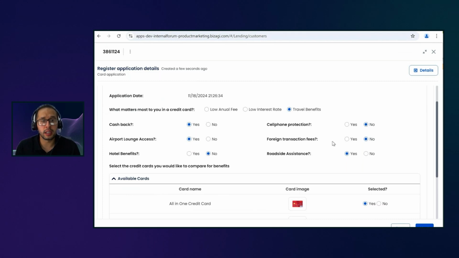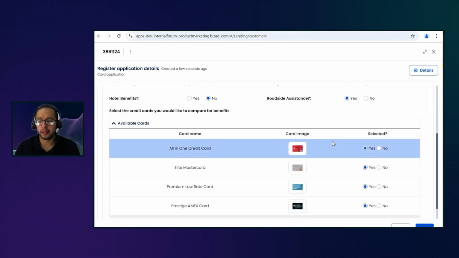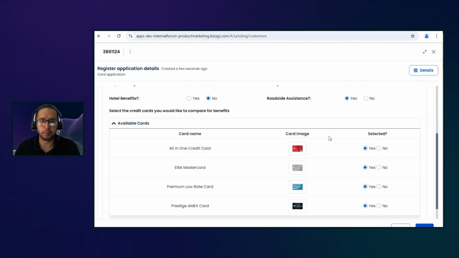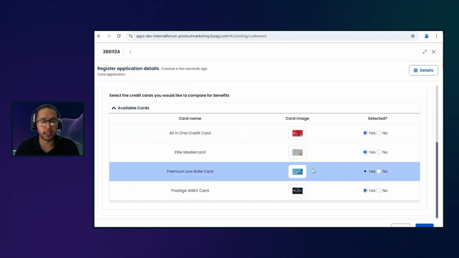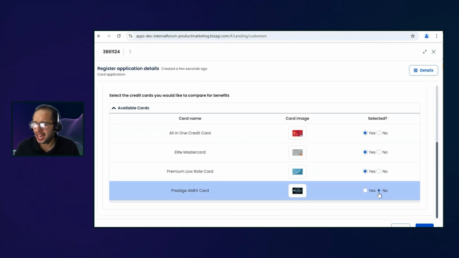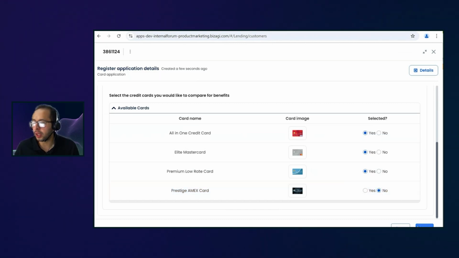At the same time, from David's perspective, David is able to see all the available credit cards that we have at this moment to offer to Ashley. And this is going to be really important when we deep dive, because this is a place where we combine Bizagi plus the power of the agents. Here we say, look, these are all the credit cards available. Do you want to compare all of them or not? So we say, you know what? I don't like the American Express credit card that much. I don't know, I feel that sometimes I cannot use it everywhere. So let's keep that one out and then we click on next.